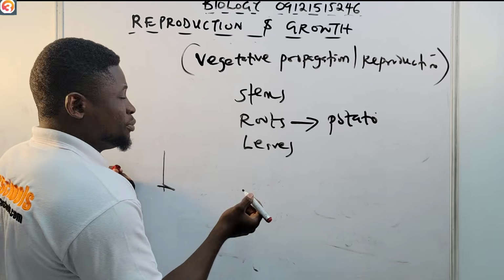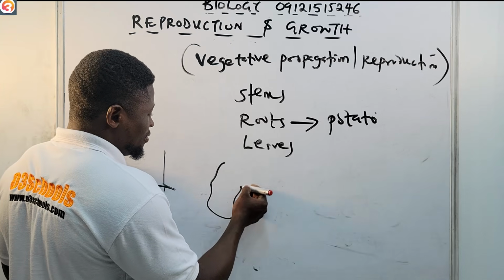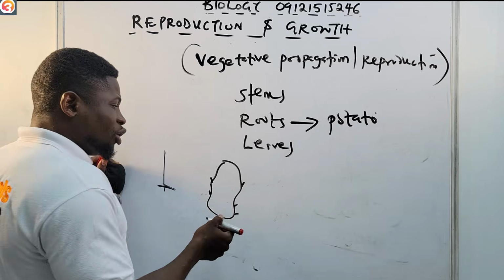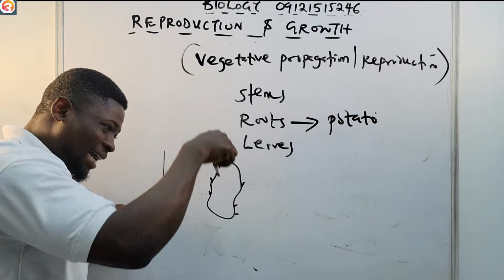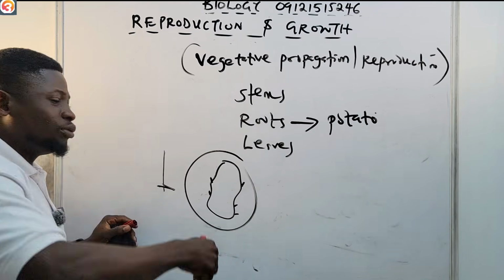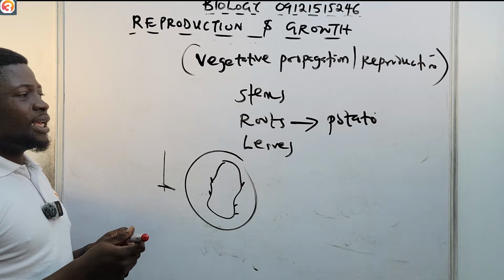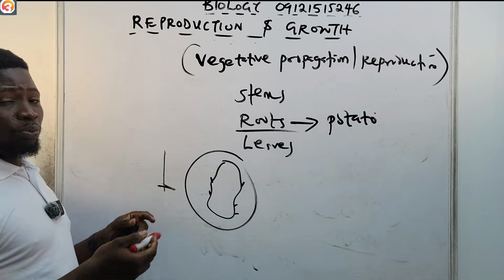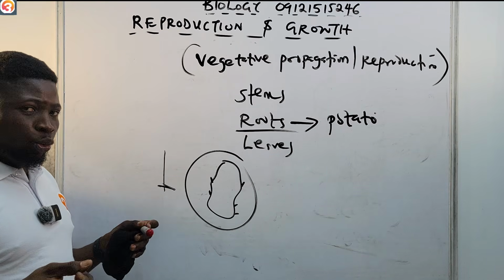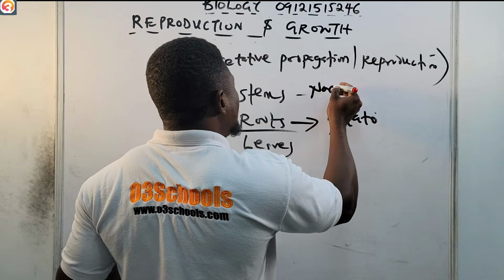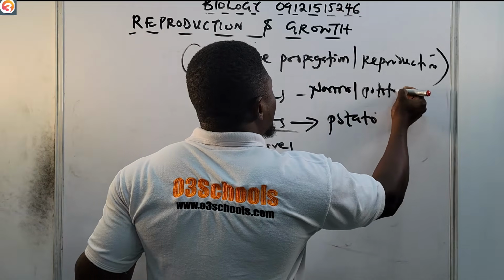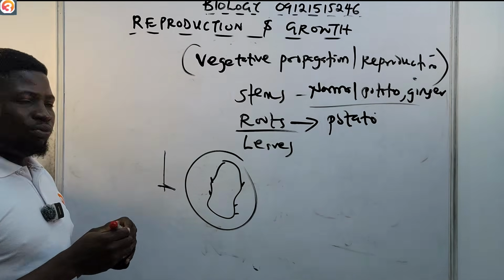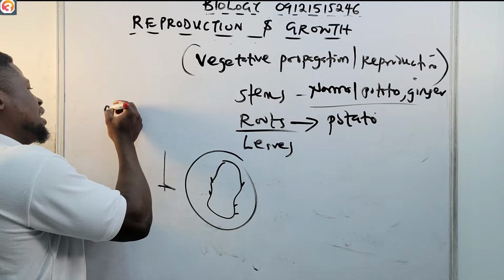Also, if you look at your sweet potato very well, you see some buds on the body. If you buy one potato and put it on the ground, it gives you another potato. Okay, so that's an example. You can give sweet potato as an example for the root. While for the stem, you can talk about the normal potato, and then ginger. They are examples of modified stems.